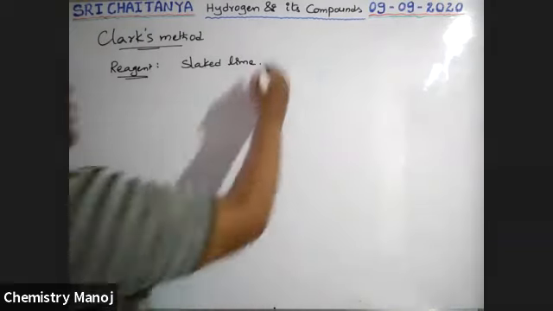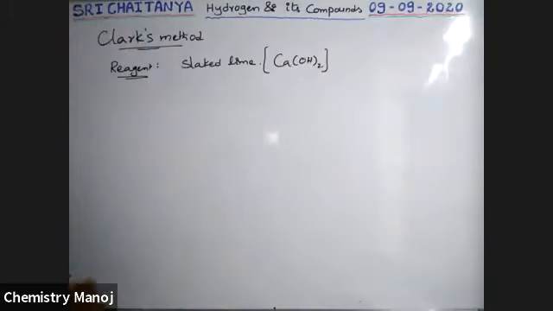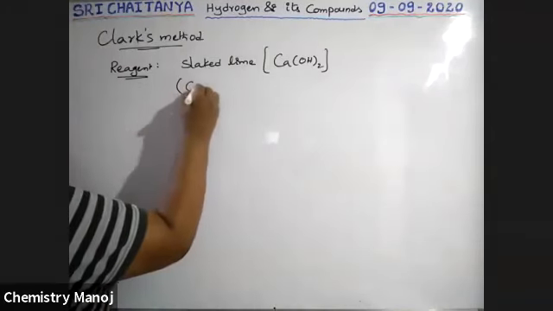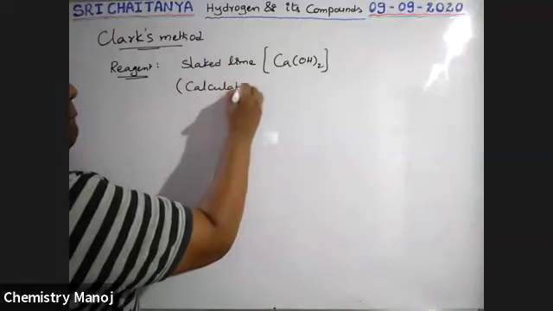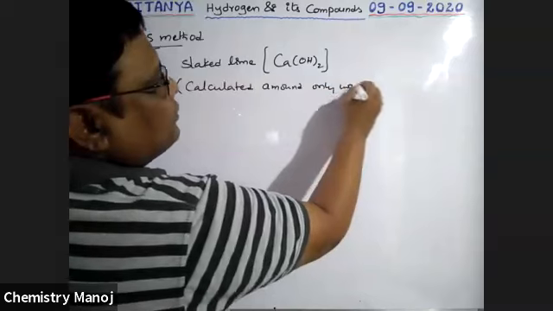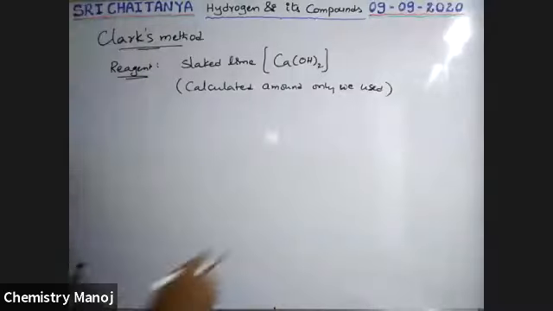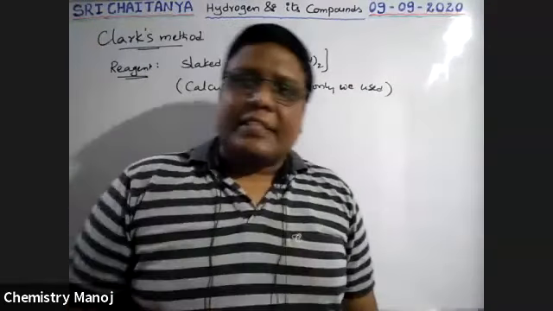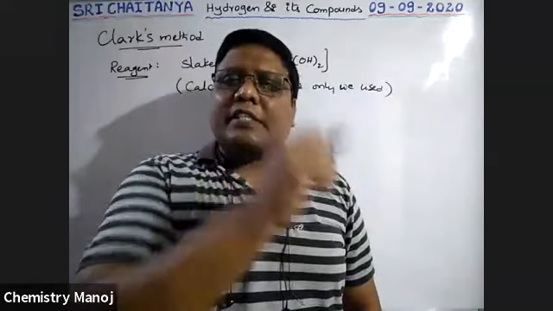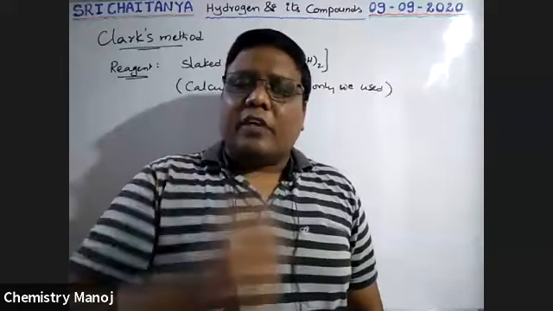What is this slaked lime? Slaked lime is nothing but calcium hydroxide, Ca(OH)2. That is its formula. How much of it is used? My dear boys, it is very, very important: only a calculated quantity is used, not excess. The required amount of slaked lime is added to the hard water to convert it into soft water.